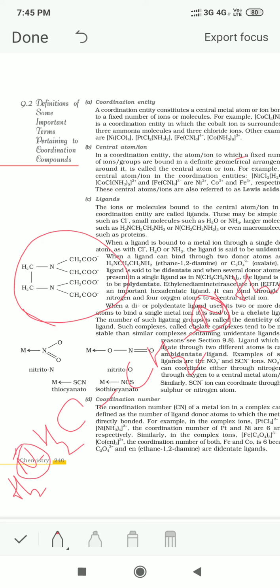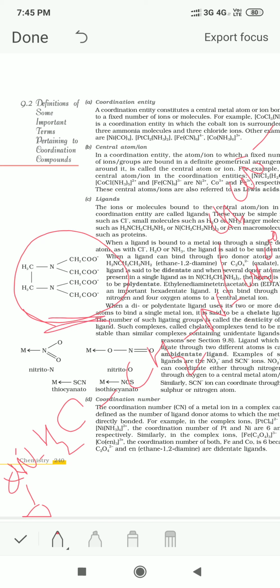Then if the 2 hydrogen atoms are removed and in place of these 2 hydrogen atoms you have CH2COO minus group, and similarly here also, if you have 2 acetate radicals, CH2COO minus, then there will be 6 coordinating sites present.